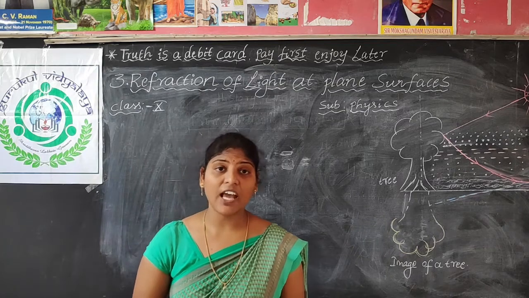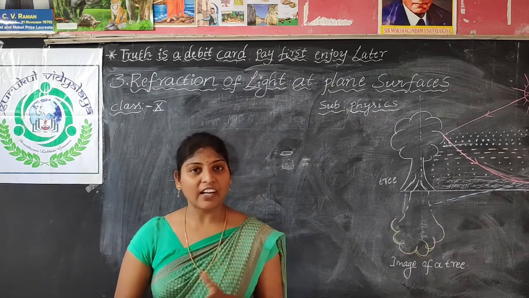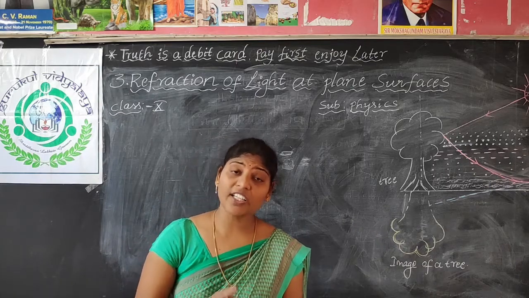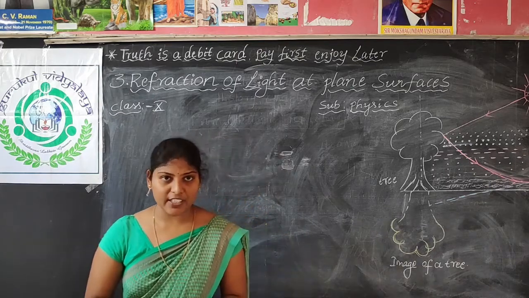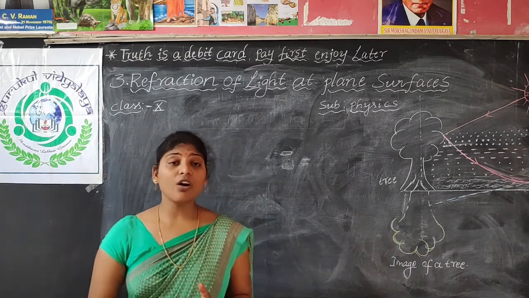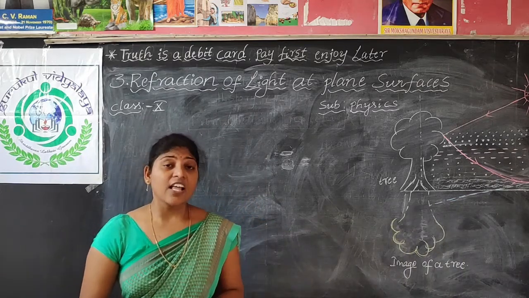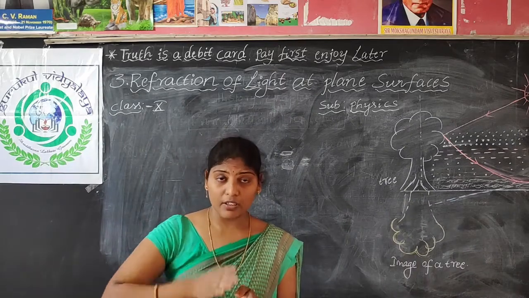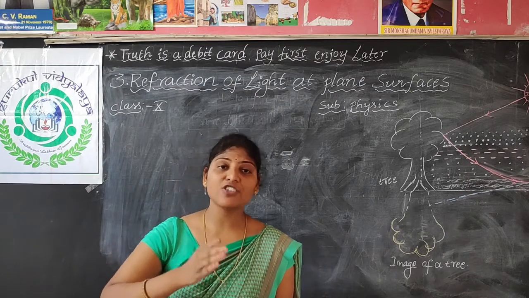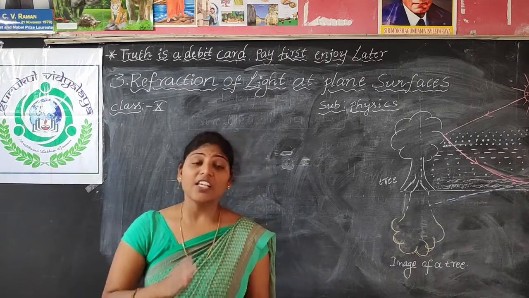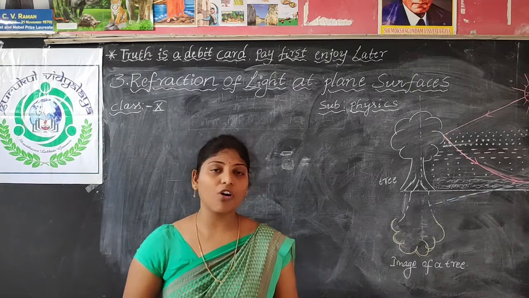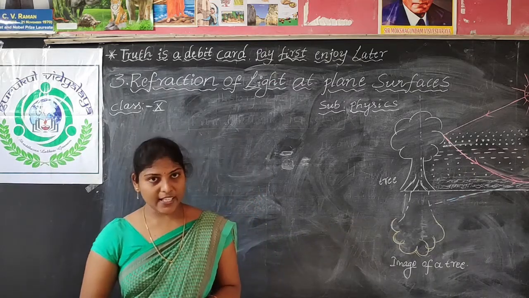After that we discussed the refractive index. What is refractive index, what is absolute refractive index and what is relative refractive index, we have discussed. What is the refractive index? It is the quantity that shows the behaviour of refraction of light in a given medium. That is what we call refractive index.